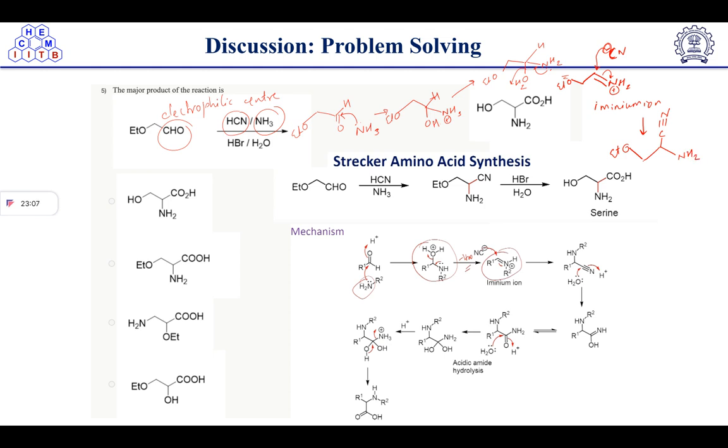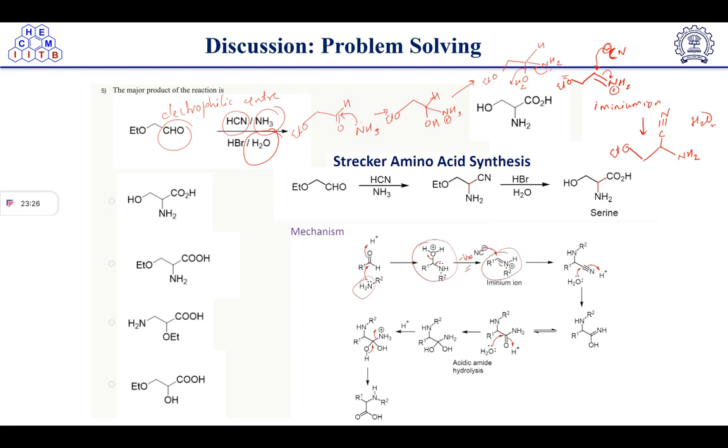Got it? After getting this one, now we have water in the reaction. You can see that here we have water. So this water will attack again on an electrophilic center.